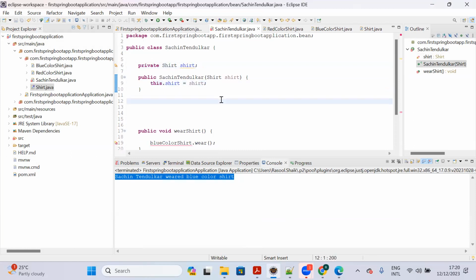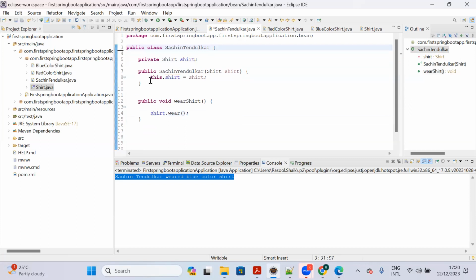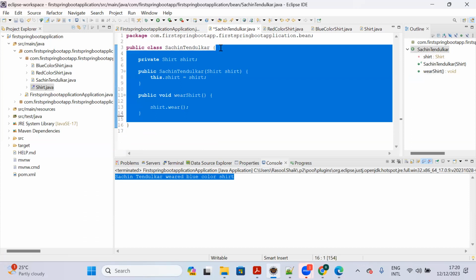So now you can see I have created a Sachin Tendulkar constructor which has a shirt interface argument. Here we have to call the method shirt.wear. That's it. So now Sachin Tendulkar will have the capability to wear any kind of color shirt without changing the class. Nothing but without changing his body, Sachin Tendulkar can wear any kind of shirt.